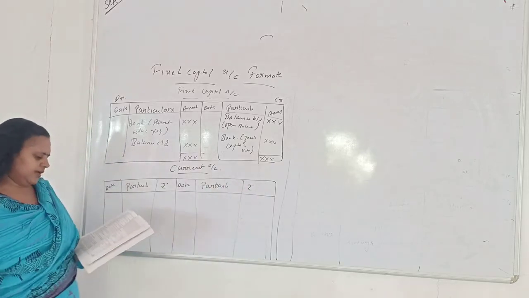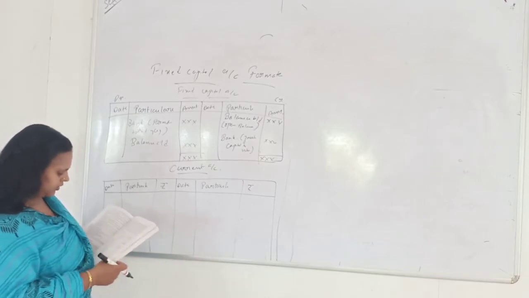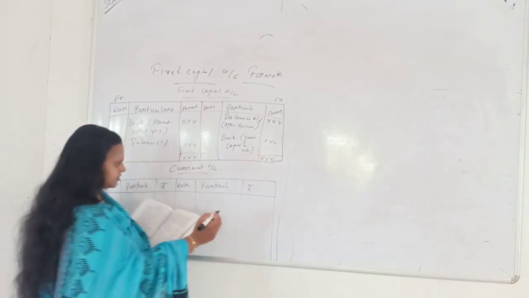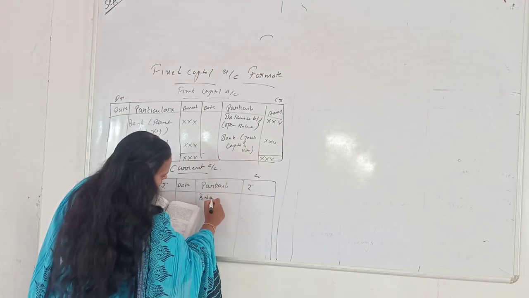See here in the current account what will happen, what all are going to be entered. First let's see on the credit side whatever is going to be entered here. First is balance brought down.